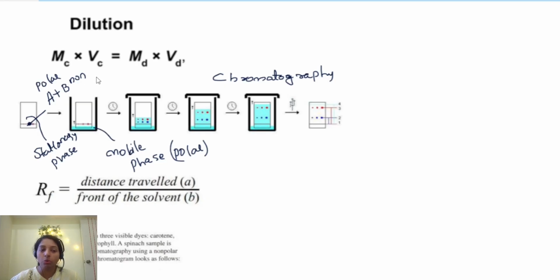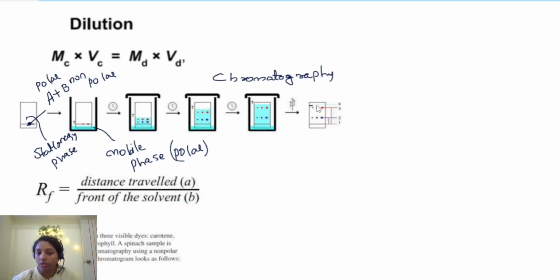So which one will move with this mobile phase? Yes, as you know, like dissolves like. So the polar substance in A and B, polar is A. So A will move with the polar mobile phase, so that will move more distance.